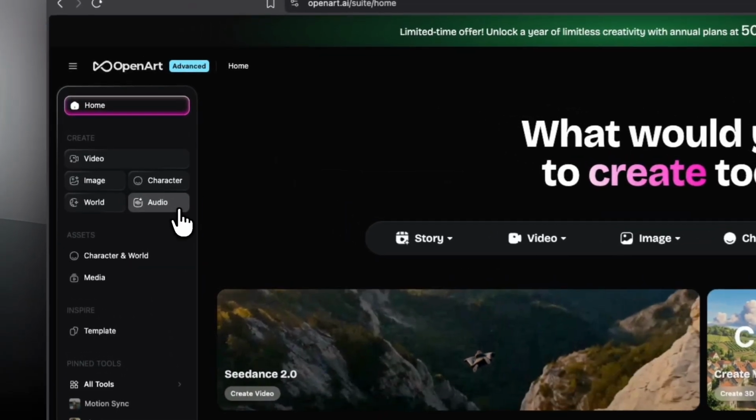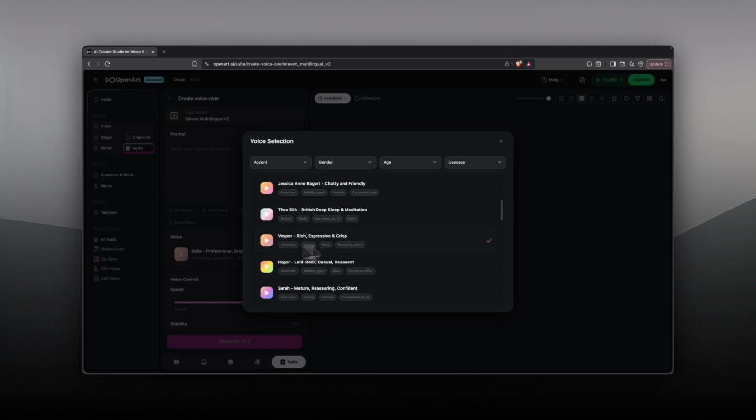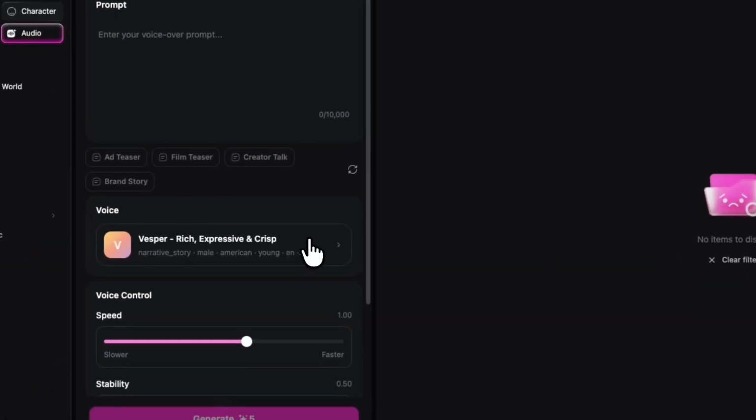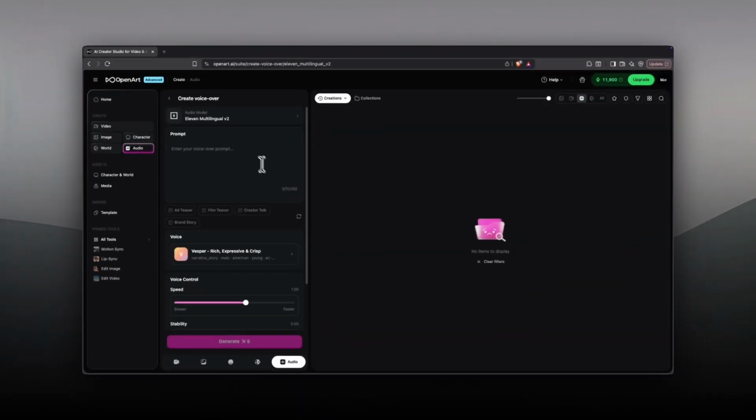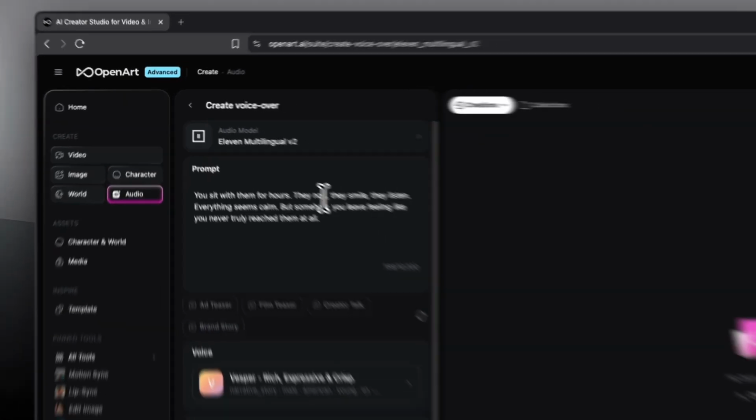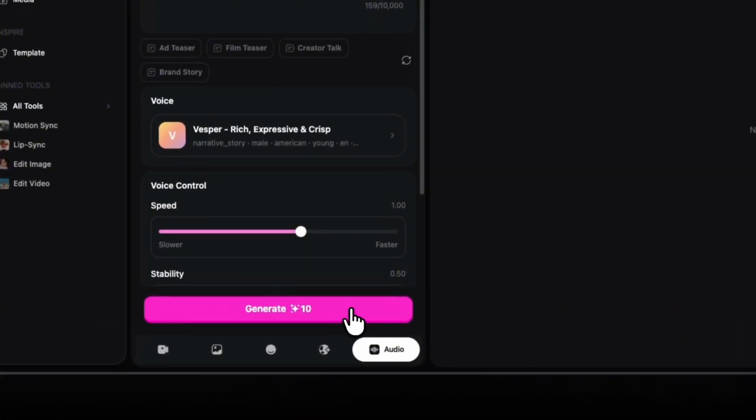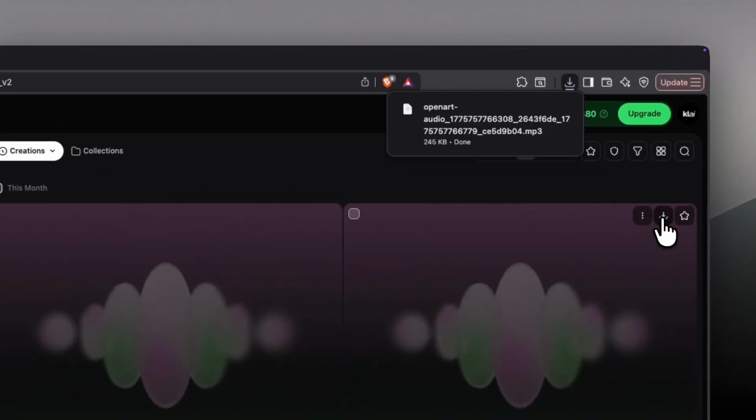Now let's voice our script like a real narrator is reading it. Go to OpenArt and open the Audio tab. I'll pick this voice. It's perfect because it sounds deep and calm. Next, paste the script in parts. You can upload it all at once, but I don't recommend it. Finally, just download the finished audio file.